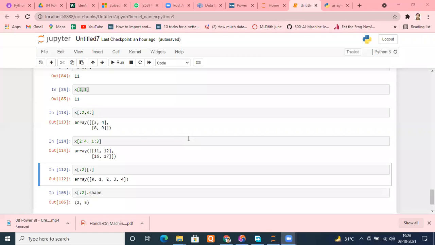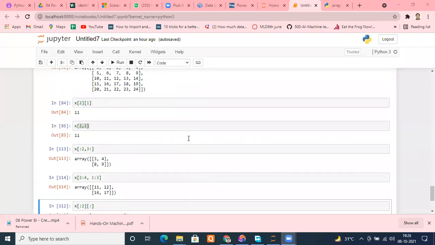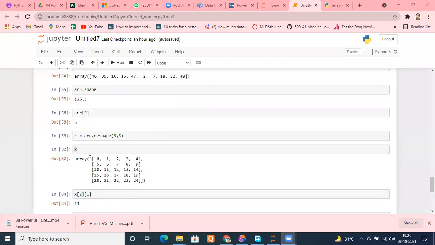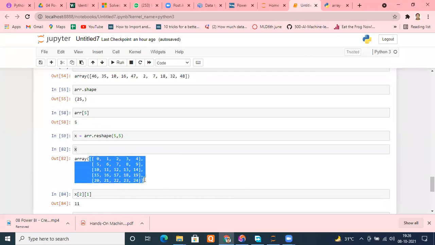What we were doing till this point, is it clear, everyone? So I hope now you will be able to access any element of this 1D or 2D. Tell me, will you be able to do it or not, please? Yes, sir. Okay, you will be able to do that.